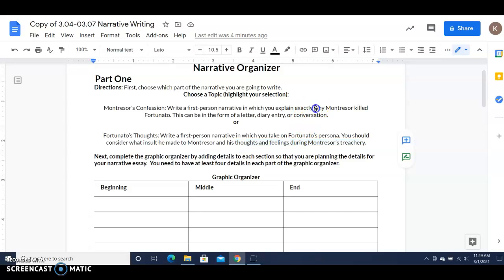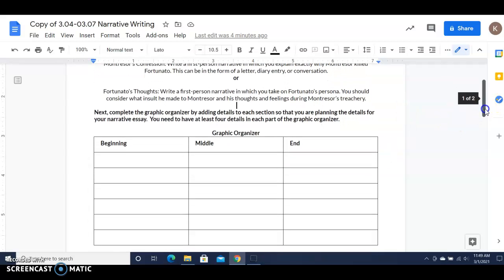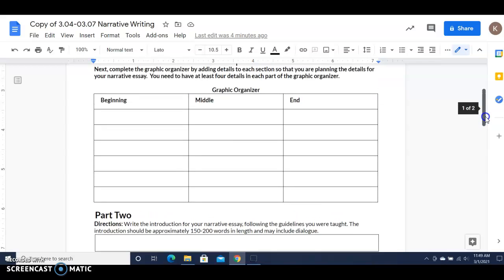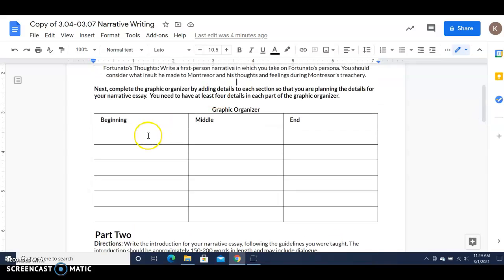So you are going to do one or the other. Just pick one, and then highlight for me which one you are doing. Then you're coming down, and this is for 3.04. So you're just doing part one for 3.04. And again, you'll add on to it with the additional assignments.